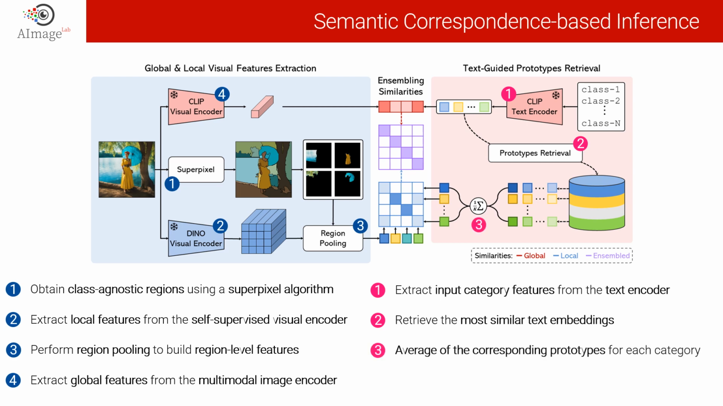And each of these text embeddings corresponds to a visual embedding. Hence, we average the visual embeddings assigned to each category to build its unique representative prototype. And finally, we compute both local and global similarities and ensemble them to obtain the final prediction.